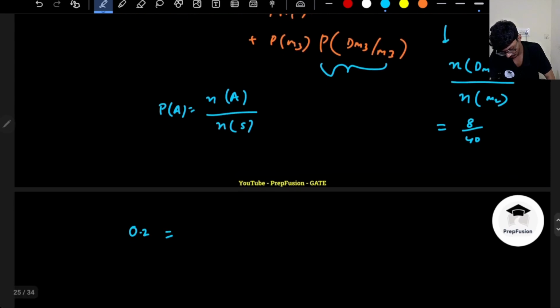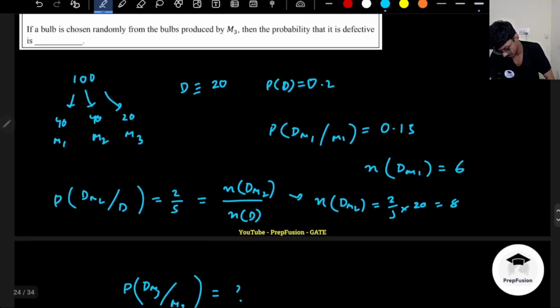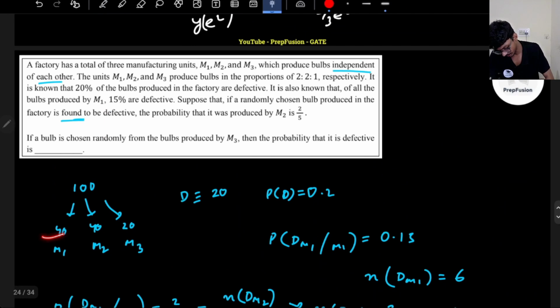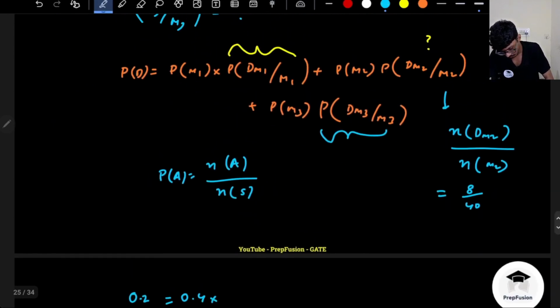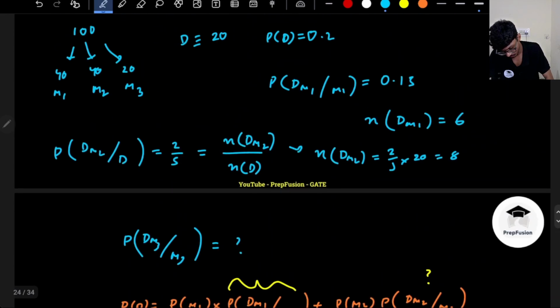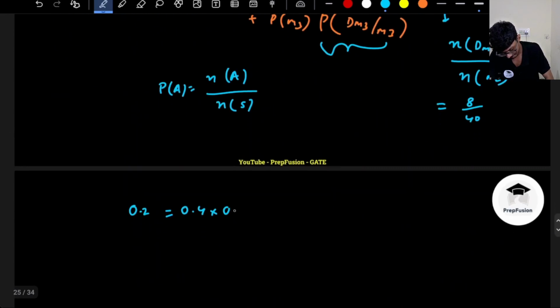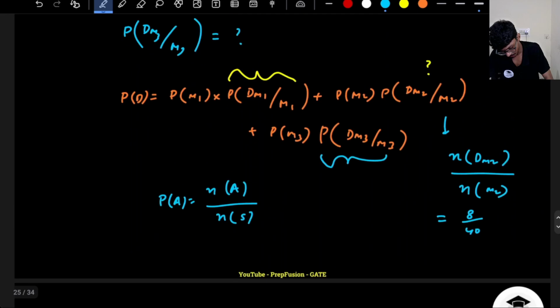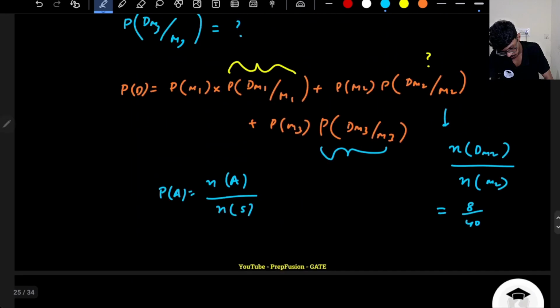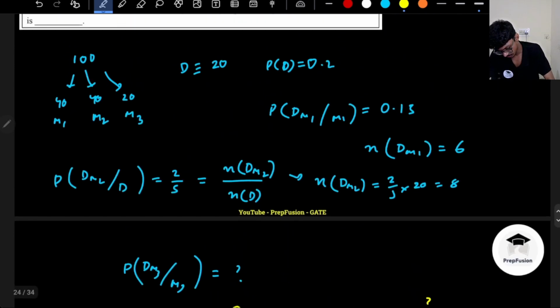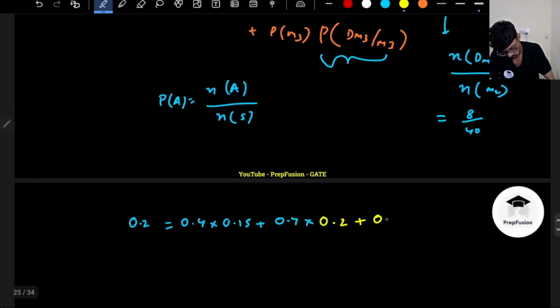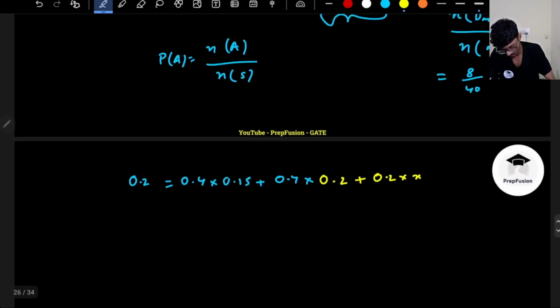20%. P of M1 is given to me, P of N1 is 40 divided by 100, so it is 0.4, into this, which is already given to me, 0.15, plus P of M2 is also 0.4 into, we just found this out, 0.2, right? 1 by 5 is 0.2, plus P of M3 is 0.2 into whatever x value we have to find out, right?